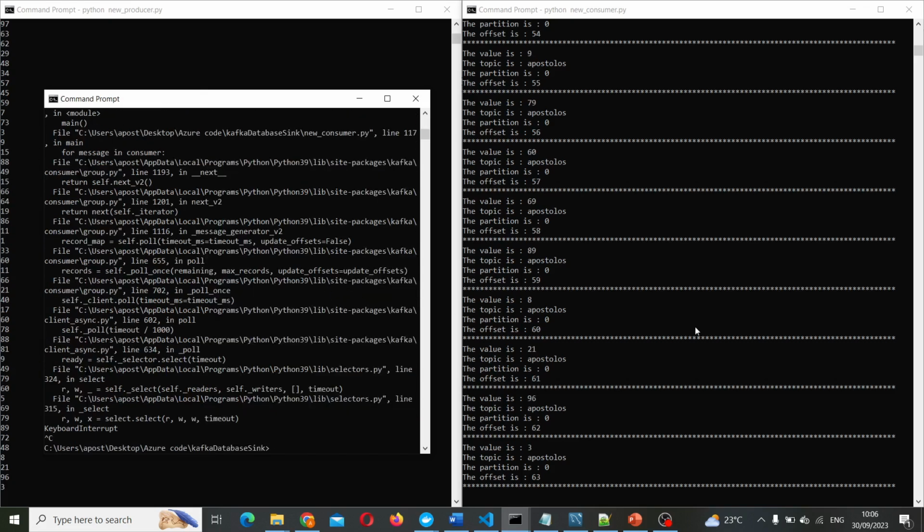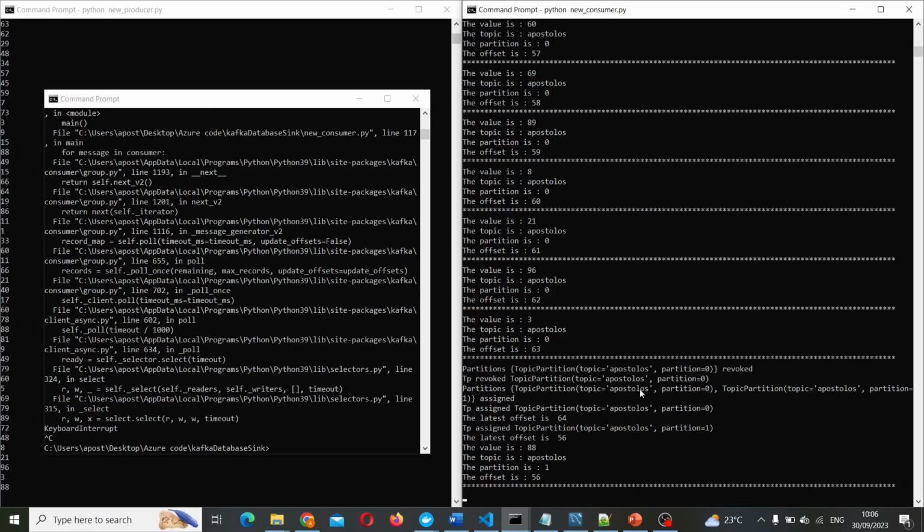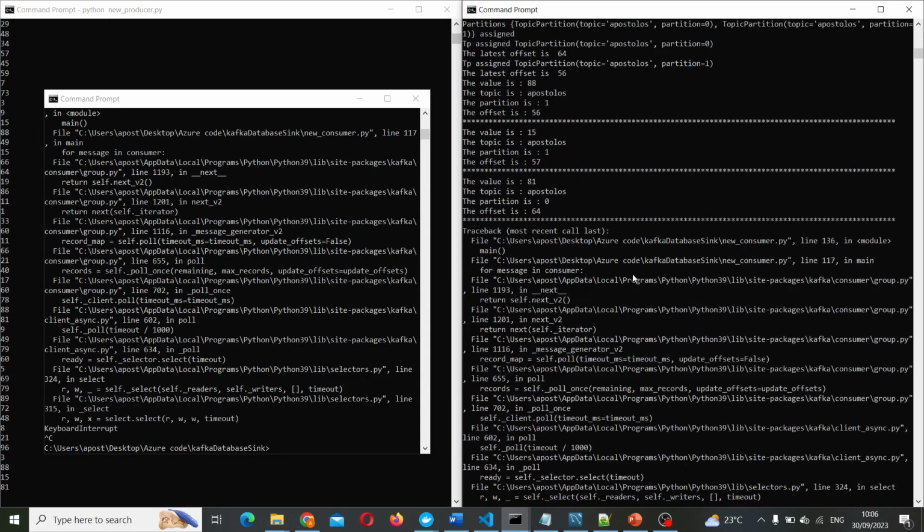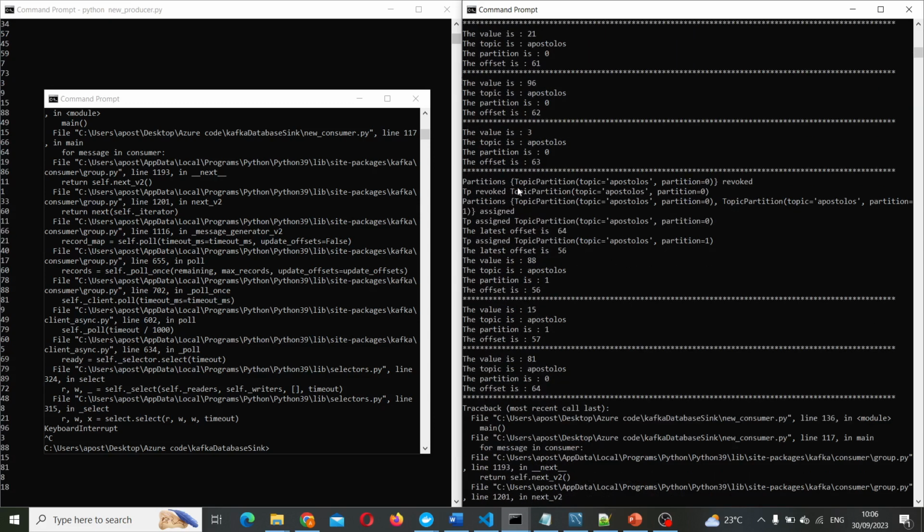Yep, I stopped one, and here, as we expect, let me stop the second consumer so we don't lose these logs here. As you can see, it says this topic partition was revoked, and now the first consumer got assigned 2 topics. And you can see it read the latest offset from the database for partition 0 and partition 1.